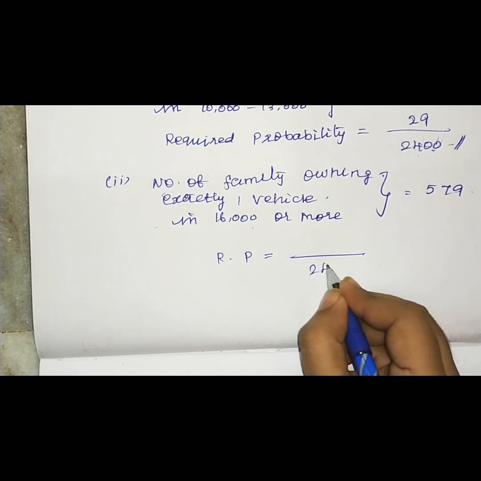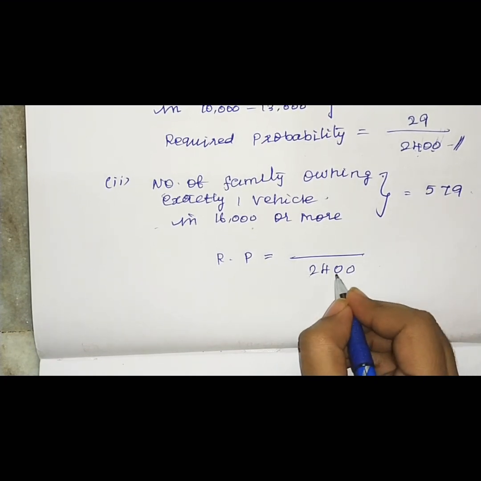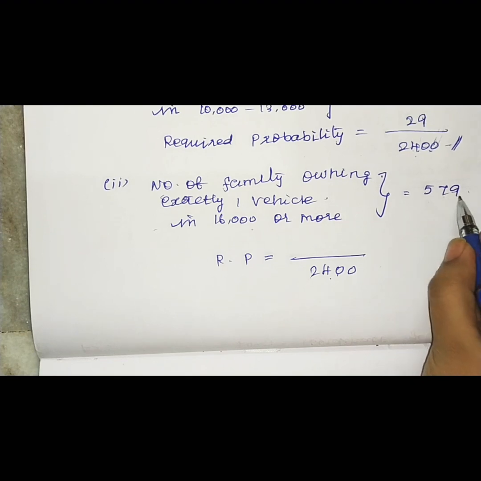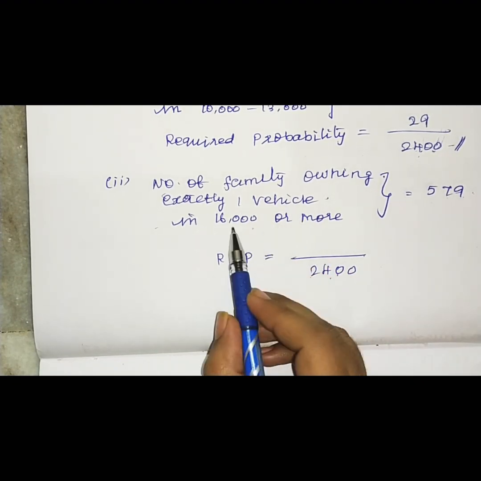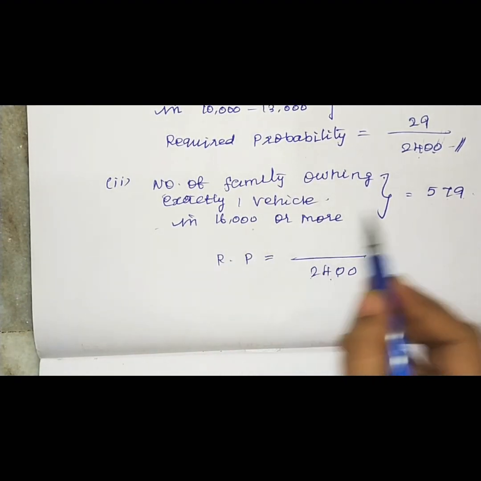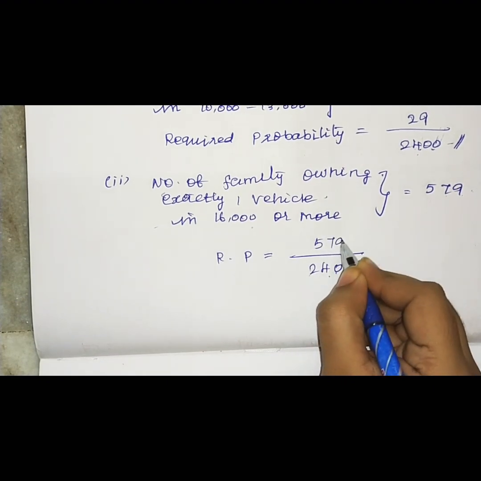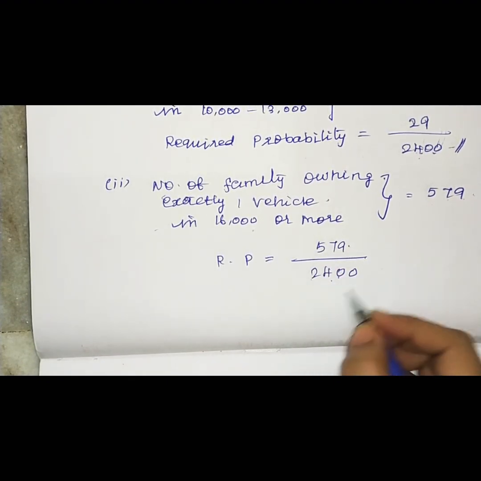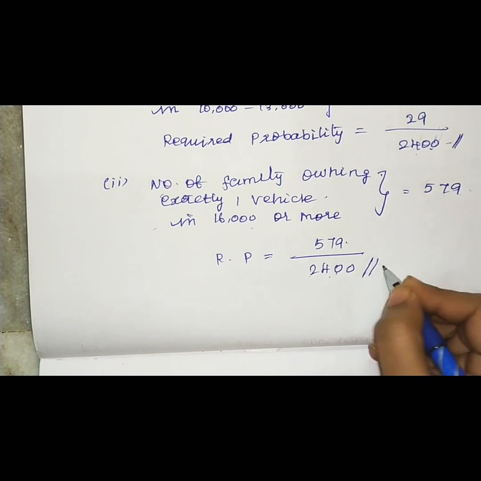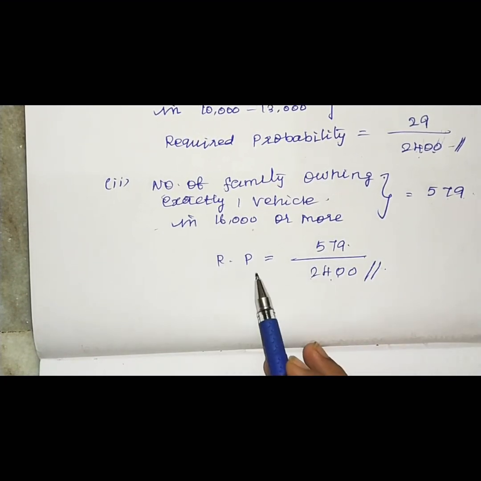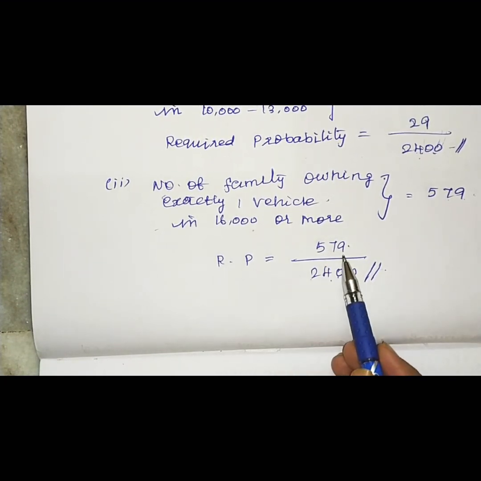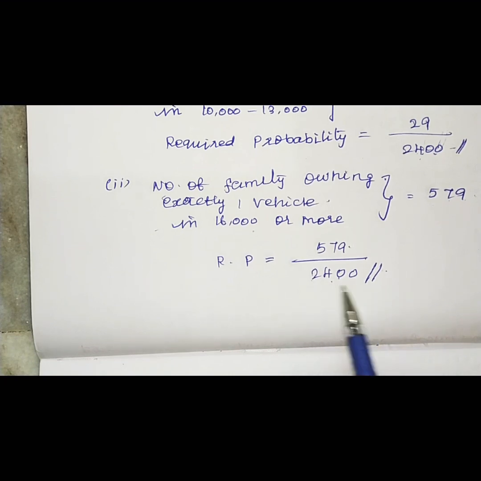So 2400 families, they conducted the survey. In that, 579 families have 1 vehicle in the interval 16,000 or more. So 579, already it is in the reduced simplified form, so we can consider it as it is. So the required probability equals 579 divided by 2400.